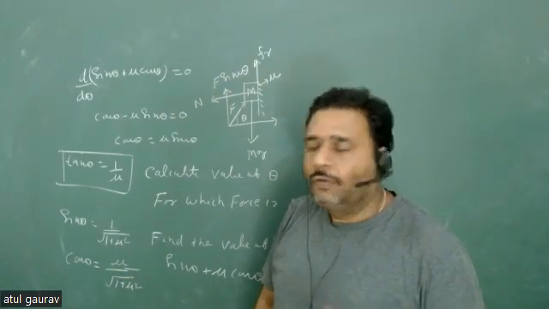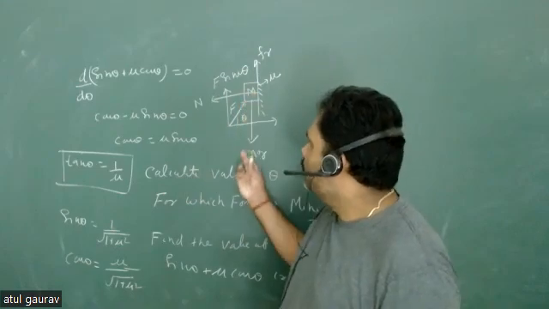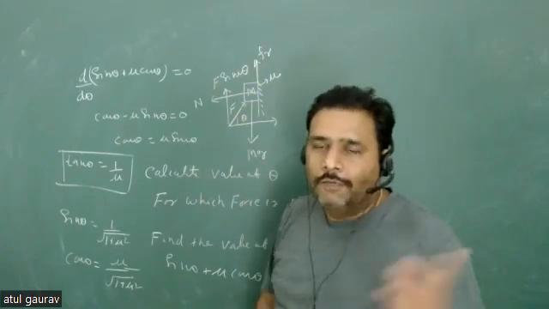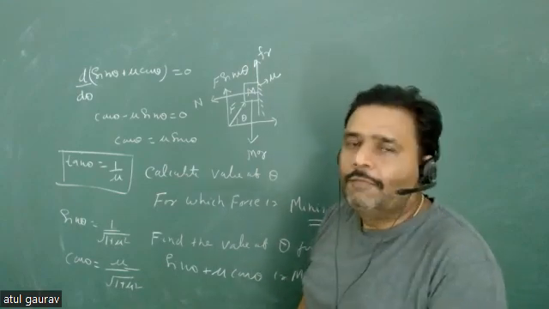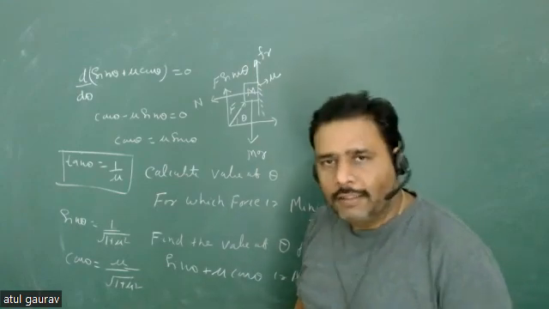Then you have to restrict the particle going downward as well as going upward. Are you getting my point? यस सर. हाँ, तो यहाँ पर एफ मिनिमम पूछने के कारण हमें रेंज में जाने की जरूरत नहीं है.